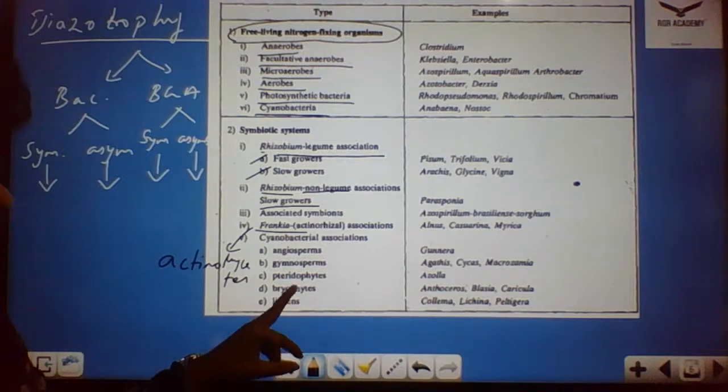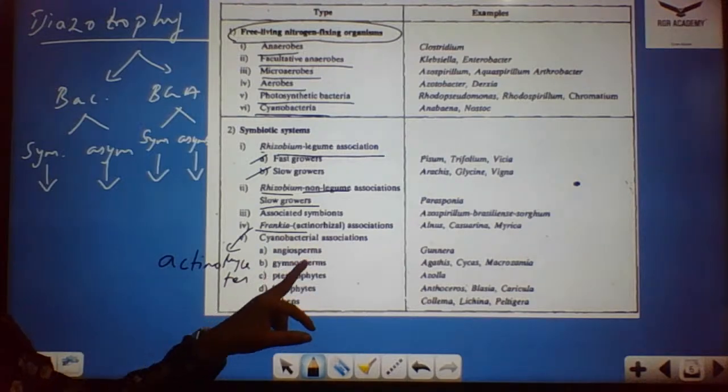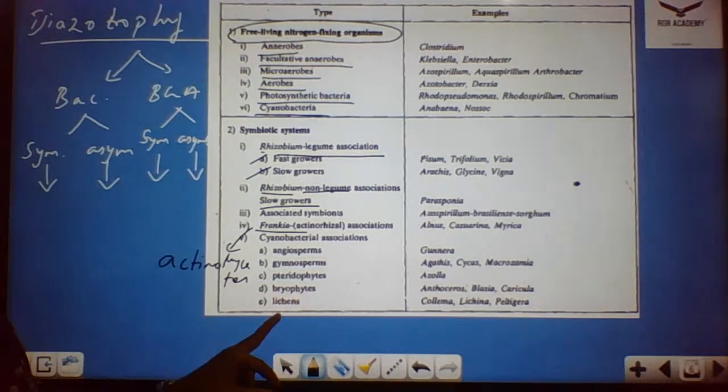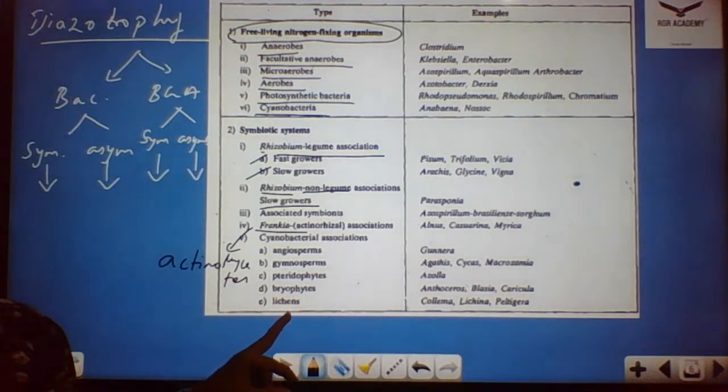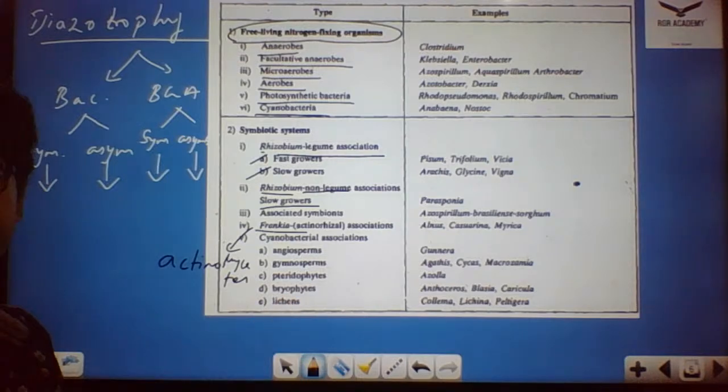Then for the cyanobacterial associations, we have angiosperms, gymnosperms, pteridophytes, and bryophytes. Then we have lichens. What is a lichen?